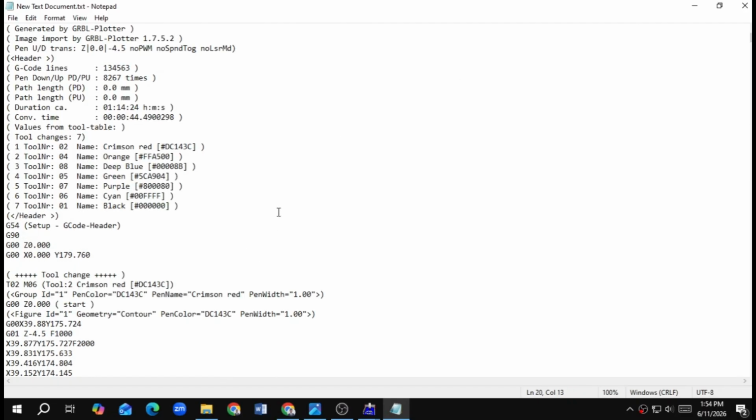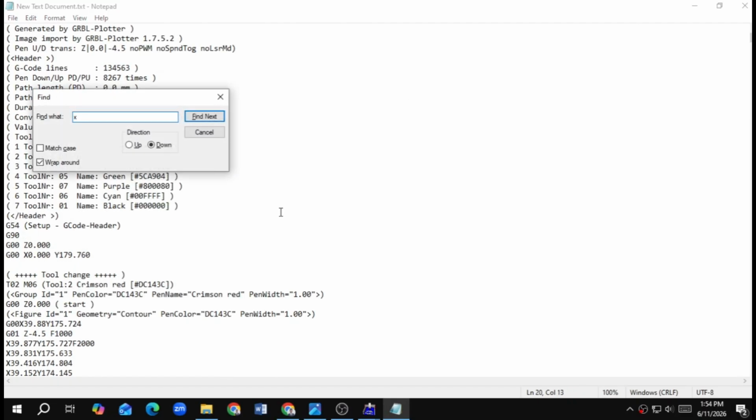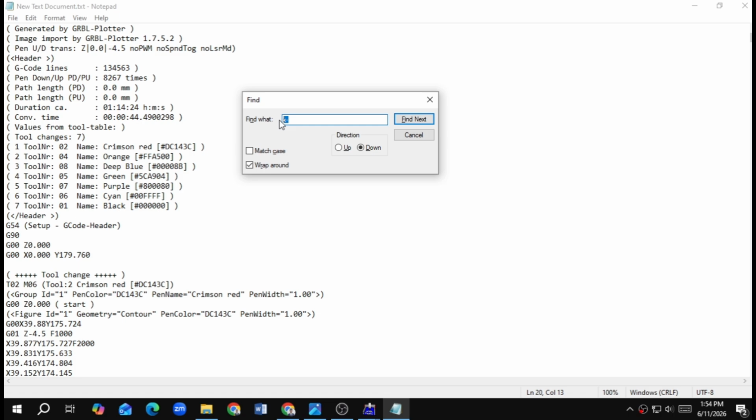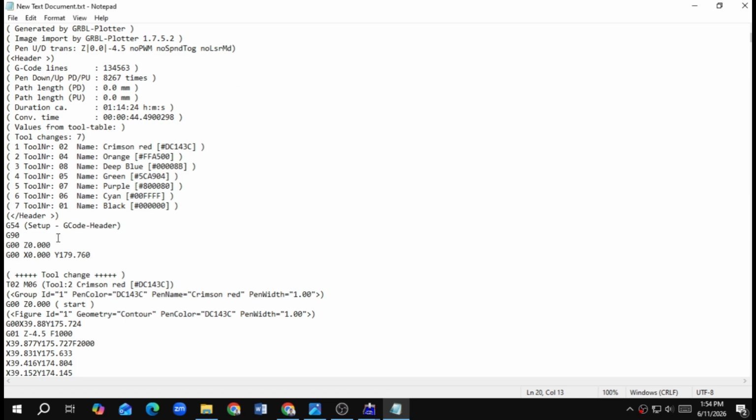And in the top section it is a good idea to check if there is any negative values, because sometimes it appears with a negative value, and for our machine there is no negative movement for both x and y axis. So I'm just checking if there is any negative values. So no, there is no negative values. The minimum x starts from here, 0 0. Sometimes you may see x minus 12.34. If a negative value appears, the machine will show you a soft limit warning.